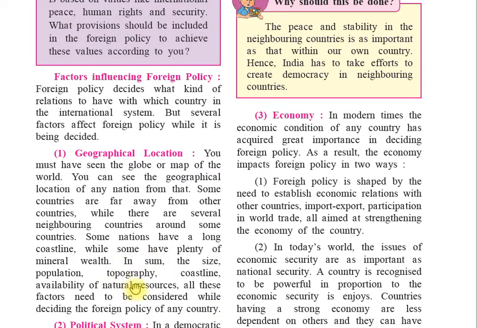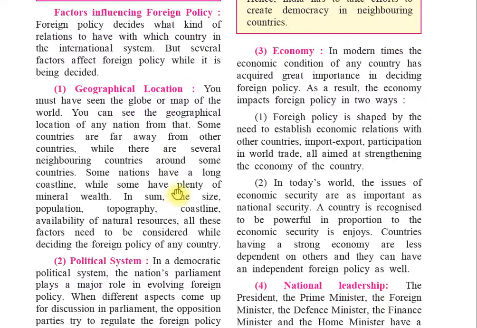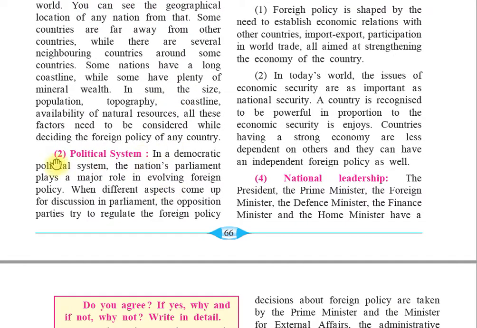So before deciding the foreign policy, these factors are important.